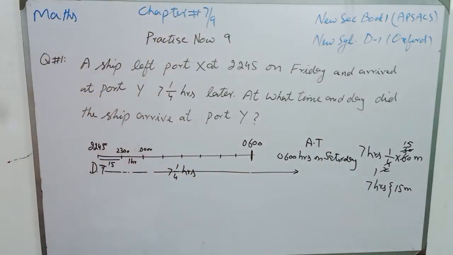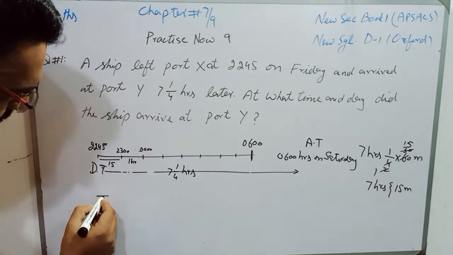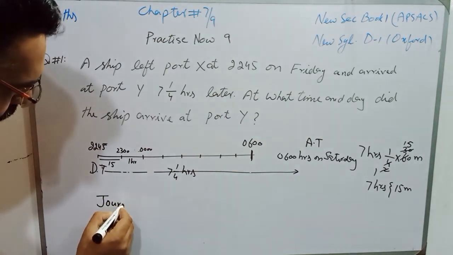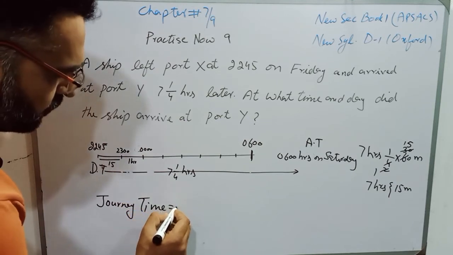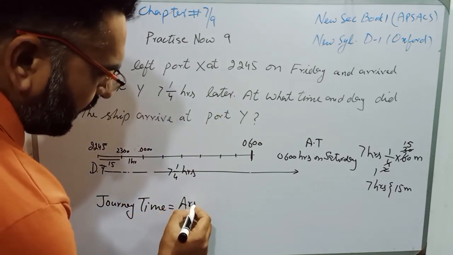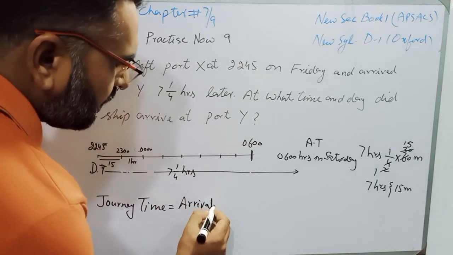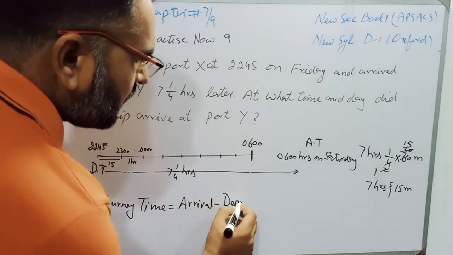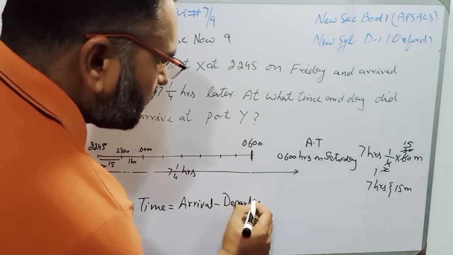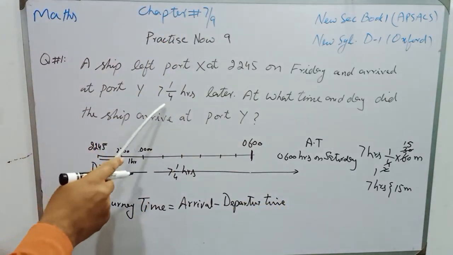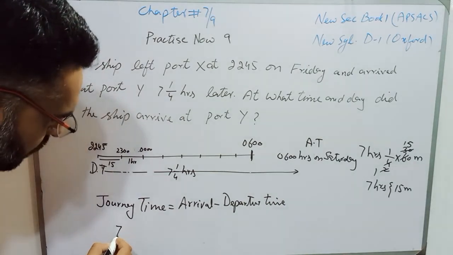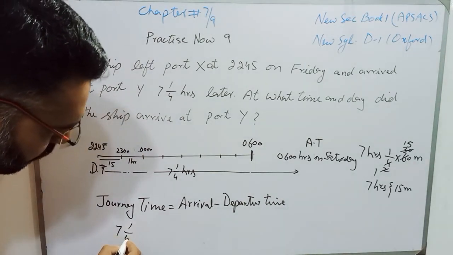The other way is to apply the formula: journey time is equal to arrival time minus departure time. Journey time is given, that is 7 1/4 hours.